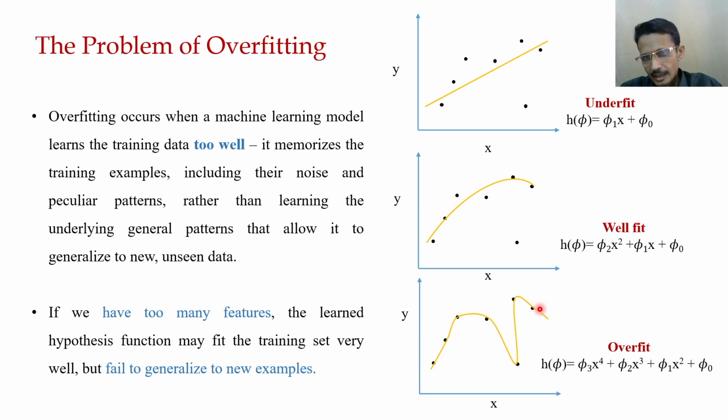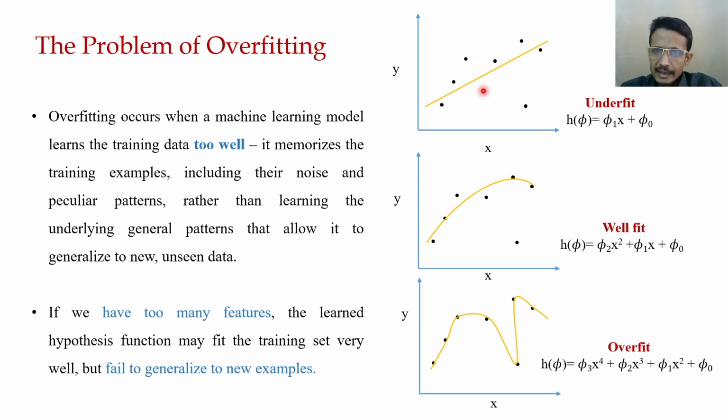One thing we can observe is that the straight line is a too simplistic hypothesis function, and this function may not represent the data points that well.